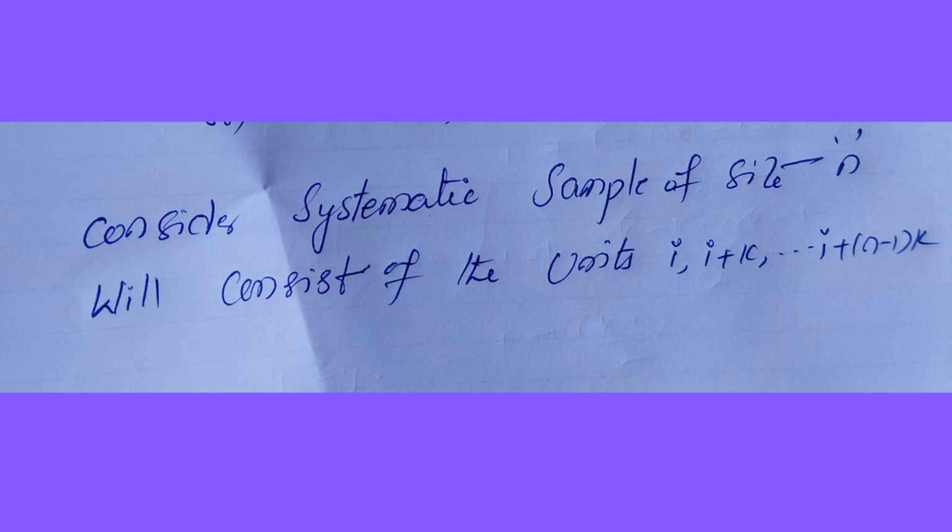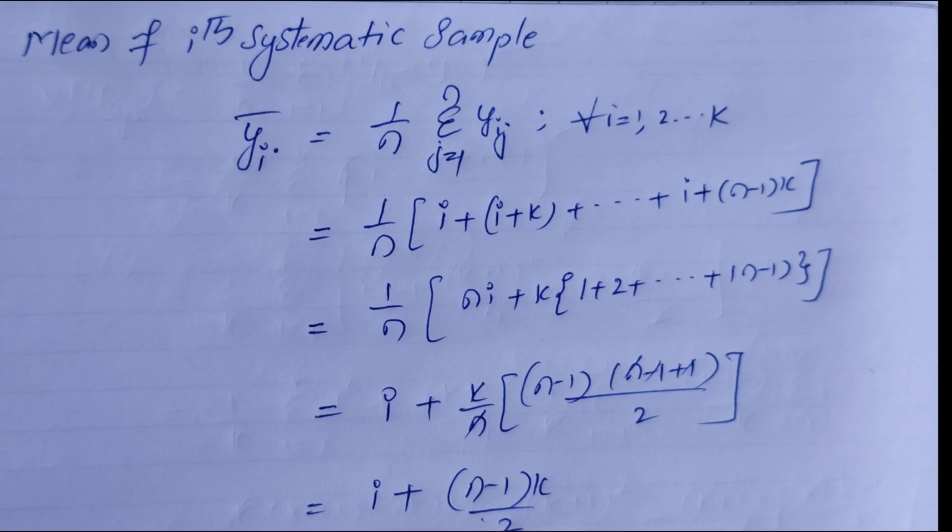So after completing the variance of the stratified sample mean, now we have to consider the variance of the systematic sample mean. In that proof, we consider the sample of size n consisting of the units i, i plus k, i plus 2k, up to i plus n minus 1 into k units. From these observations we have to find the mean of the ith systematic sample. Y bar i dot is equal to 1 by n summation j ranges 1 to n y_ij, for all i ranges 1 to k. In that y_ij we replace the values i plus k, i plus 2k, up to i plus n minus 1 into k.